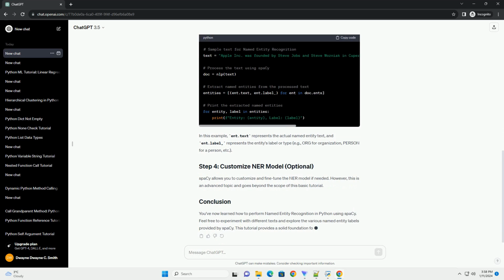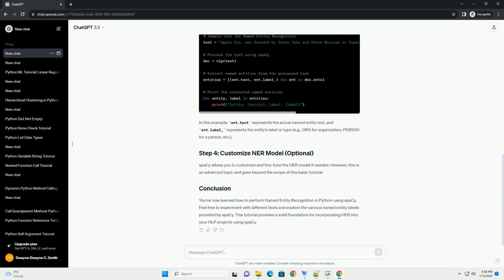If you haven't installed spaCy yet, you can install it using the following command. Next, download the spaCy model for NER. For this tutorial, we'll use the English language model en_core_web_sm. Now, let's import spaCy and load the English language model. Once the model is loaded, you can use it to process text and extract named entities.